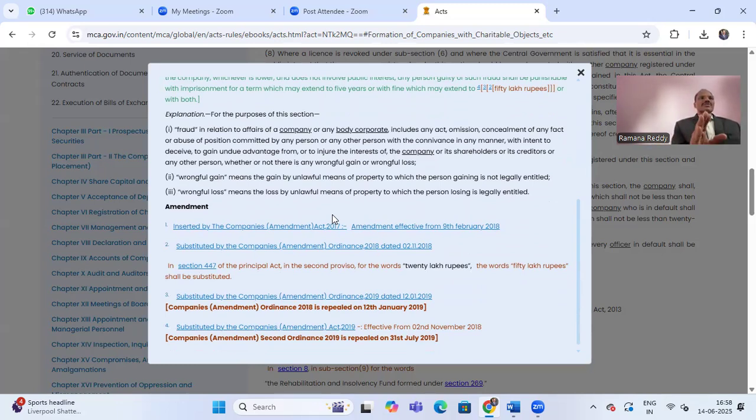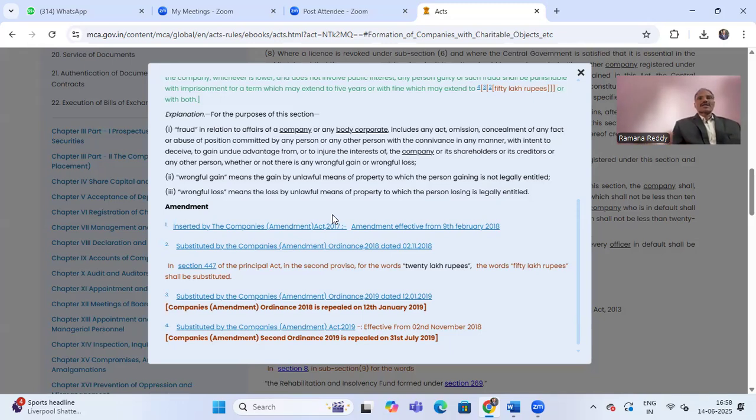Fraud in relation to the affairs of the company or any body corporate includes any act or omission, concealment of any fact, or abuse of position committed by any person or any other person with the connivance in any manner, which intends to deceive, to gain undue advantage from, or to injure the interest of the company or its shareholders or its creditors or any other person, whether or not there is any wrongful gain or wrongful loss. Very widely given. This is the definition of fraud under 447.